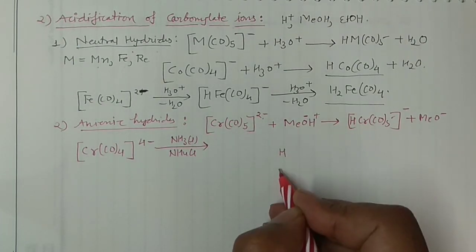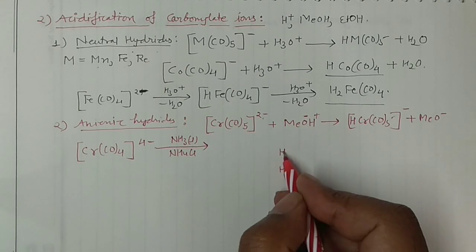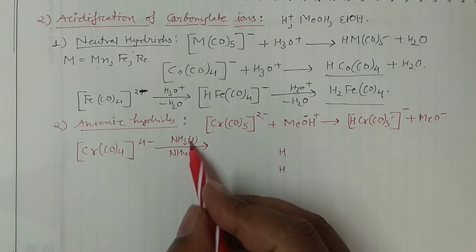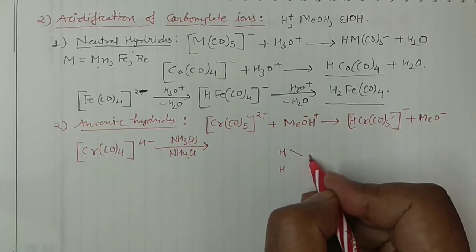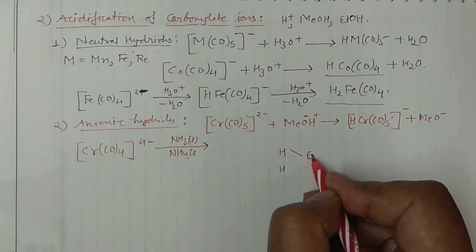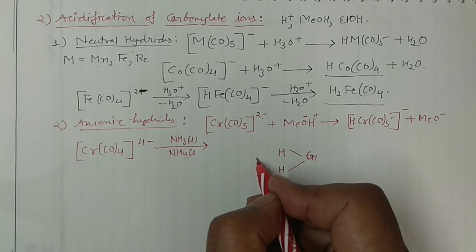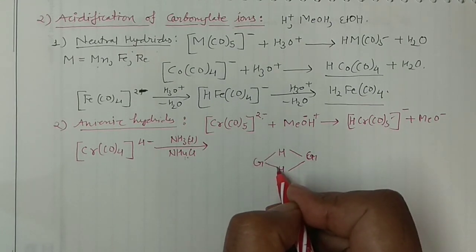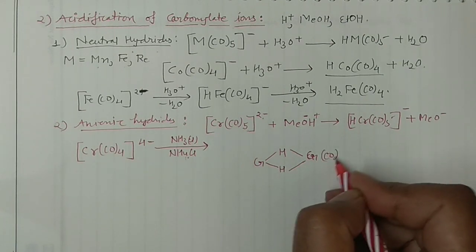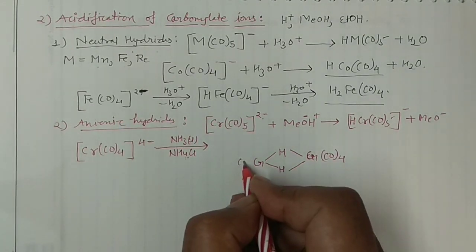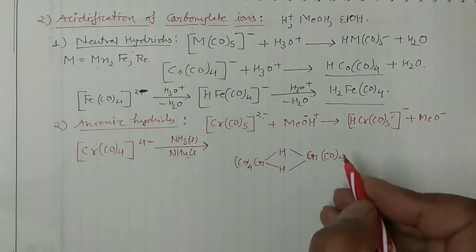So say this is hydrogen, this is hydrogen. So 2 hydrogens you can write in that manner, and these hydrogens would be produced from this combination. Okay, and it will form the bridge between this chromium, and you can write another chromium here. You can form the bridge. Okay, 4 carbonyls are there, so you can write the 4 carbonyls here, and you can write the 4 carbonyls here.